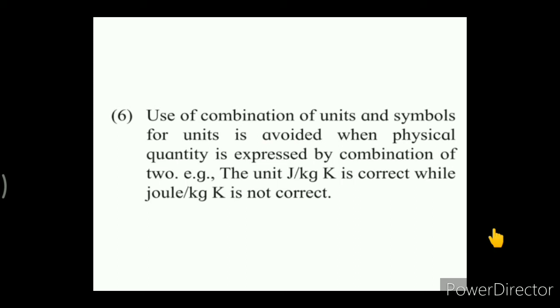Or kilogram per meter cube you have to give in terms of the full name, but kilogram per m cube you cannot write. So here you have to keep in mind, when the combination of units of physical quantities is there in our measurement, either we have to use the symbol form only, strictly, or you have to write the complete unit using the full name of the unit. This combination of full name and symbol is not allowed. You have to use either the complete unit in symbol form, or the complete unit in full name, using the conventions that we had studied earlier.